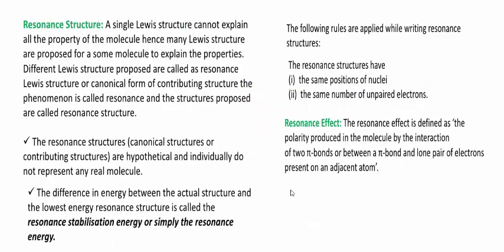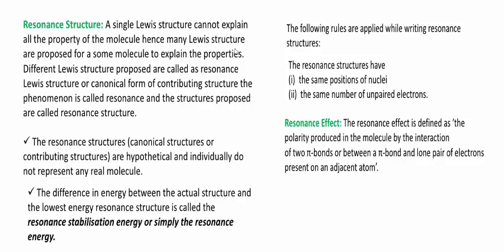First, we see about resonance structures. It is also very important. First, you should know what resonance structures are. Remember students, these are the structures which individually do not show the original compound nature. See here, a single Lewis structure cannot explain all the properties of the molecule.